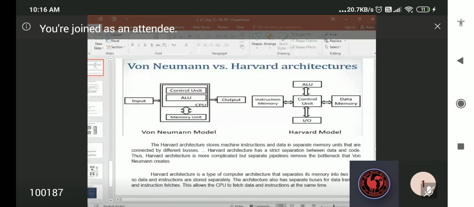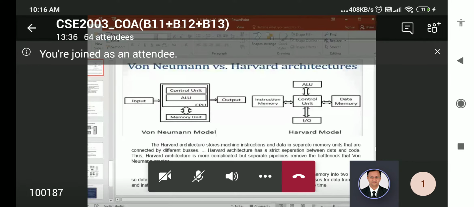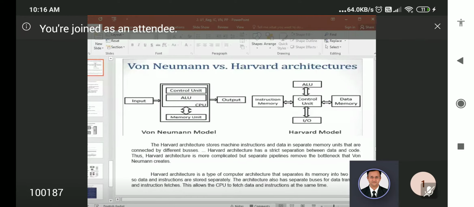You just Google it, not during the examination, but now itself, in this class or after the class. Google performance comparison of processor.